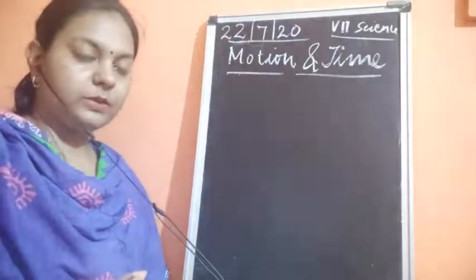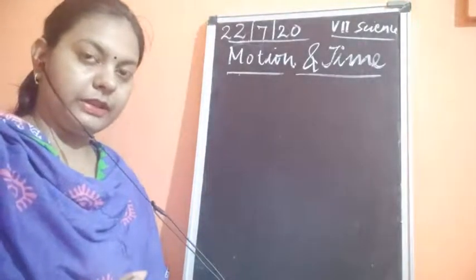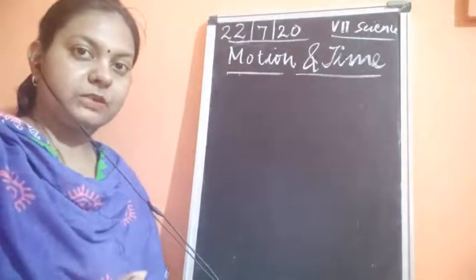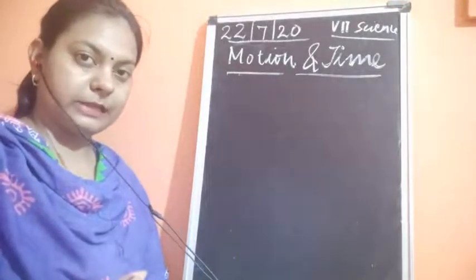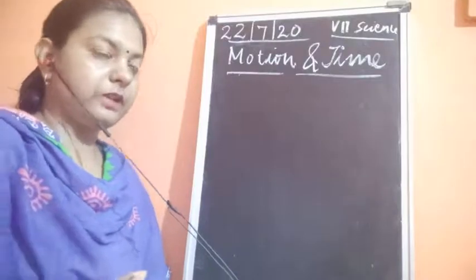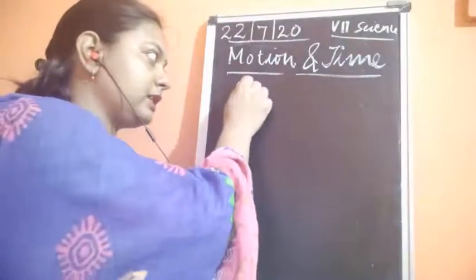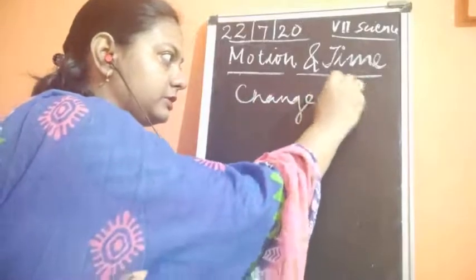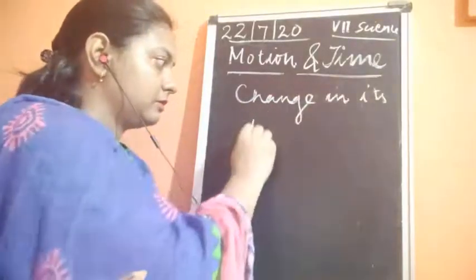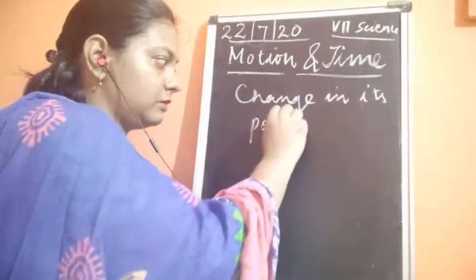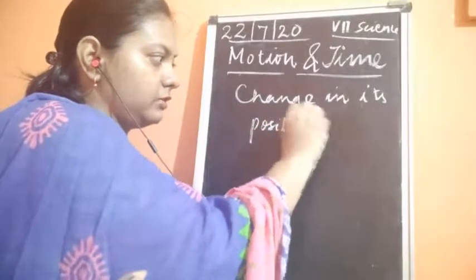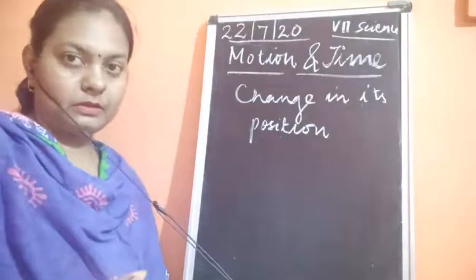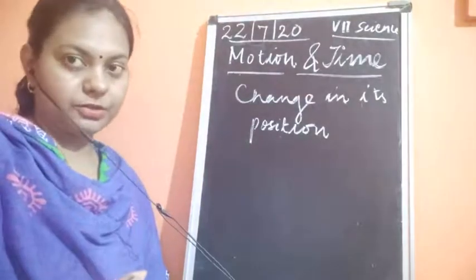So we started with the word motion, and I said that motion means whenever an object is moving from one place to another place. It means that whenever an object is facing a change in its position, that object is moving, it is showing a kind of motion.